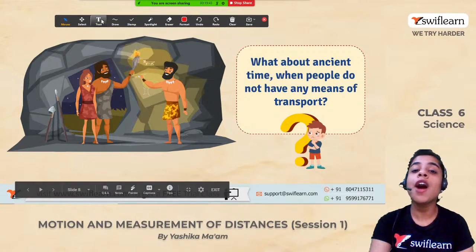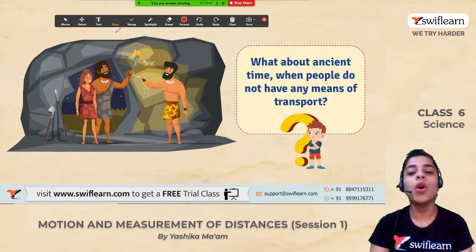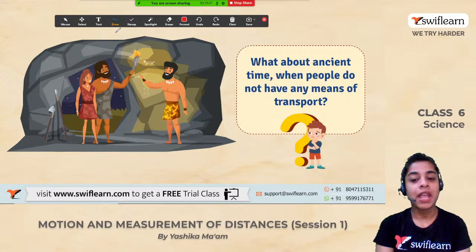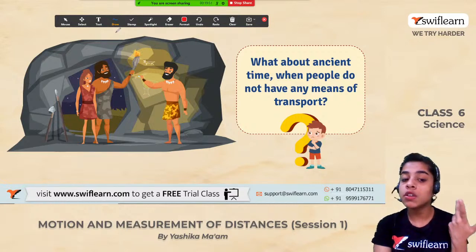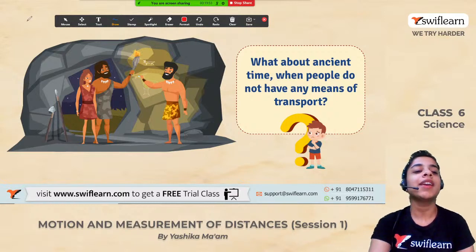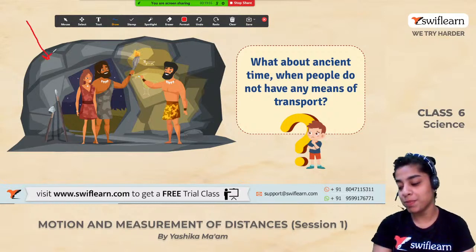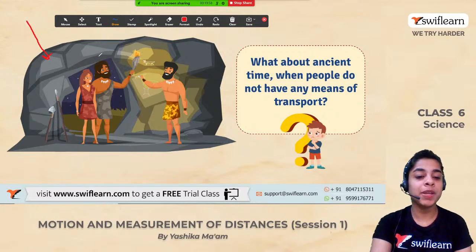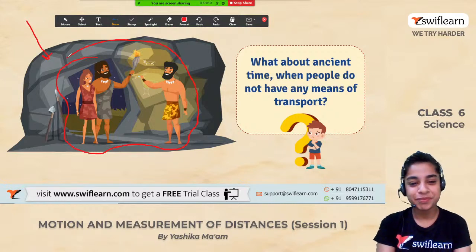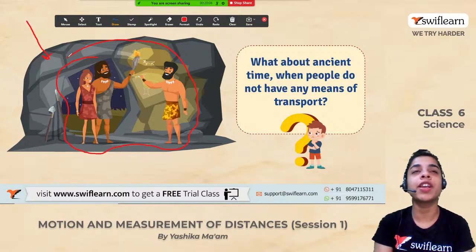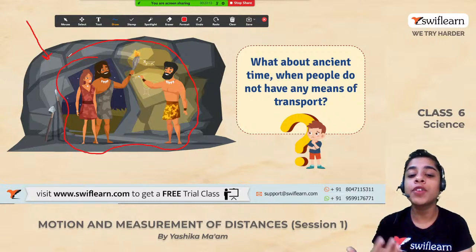But now the question comes, what about ancient time? When people did not have any means of transport. Can you look at this beautiful and interesting picture? These people, they are from the ancient society, right? They are looking so different from us. Is this the way we look these days? No. Why? Because everything has evolved. We have evolved. We have developed.